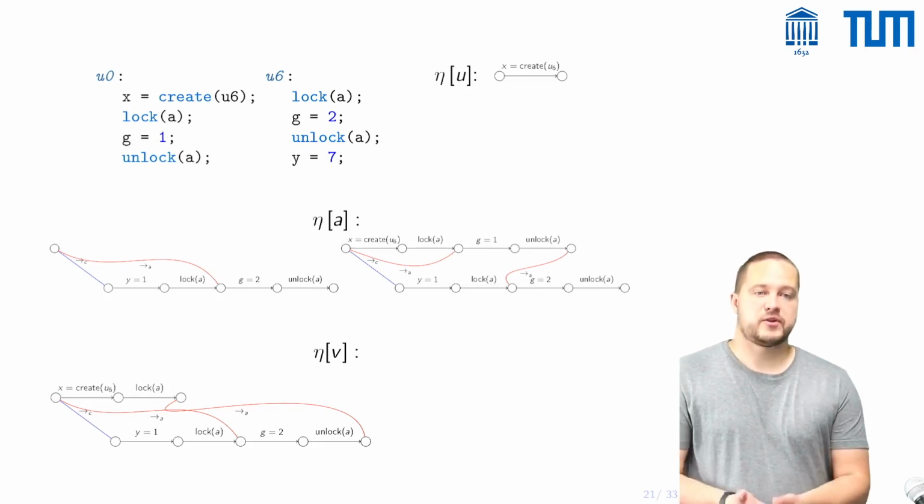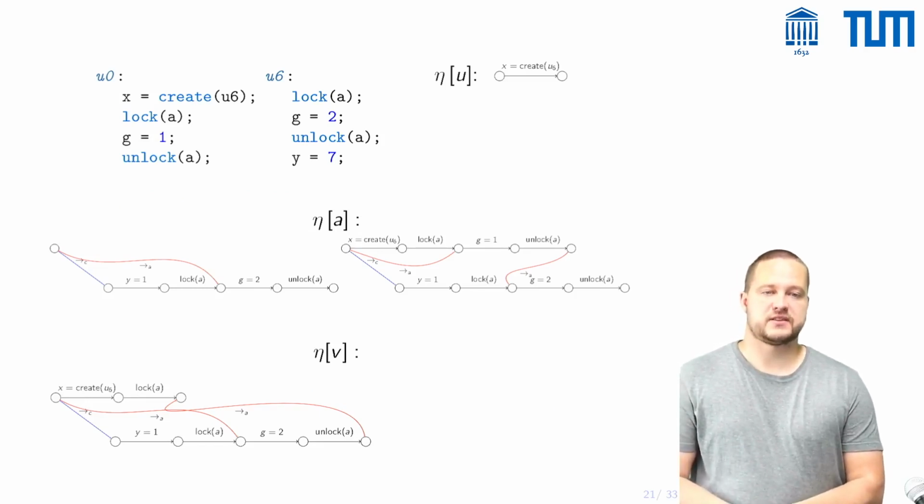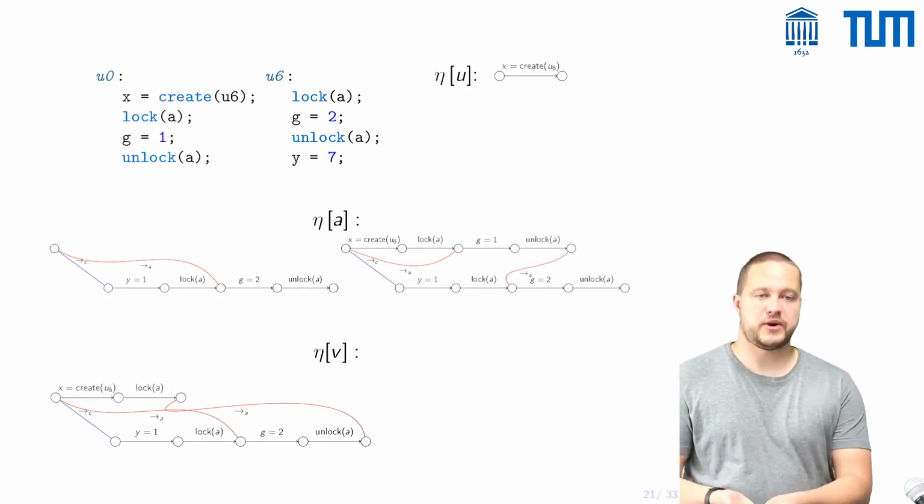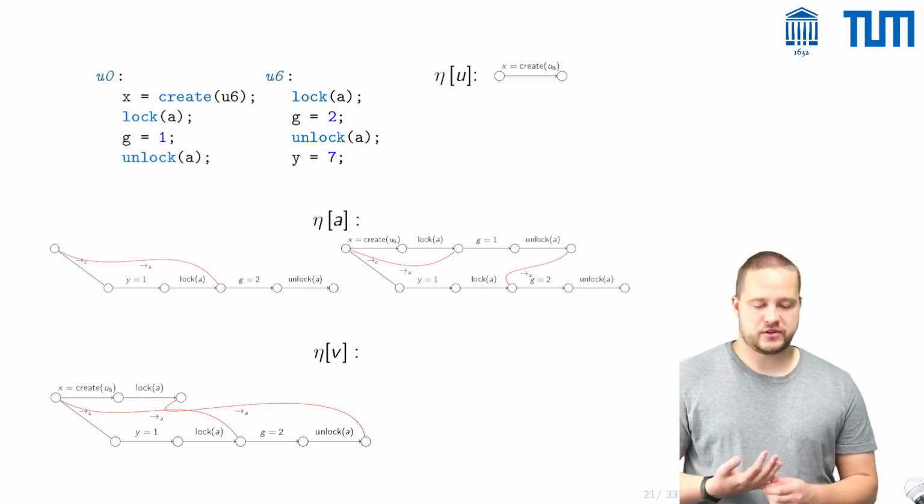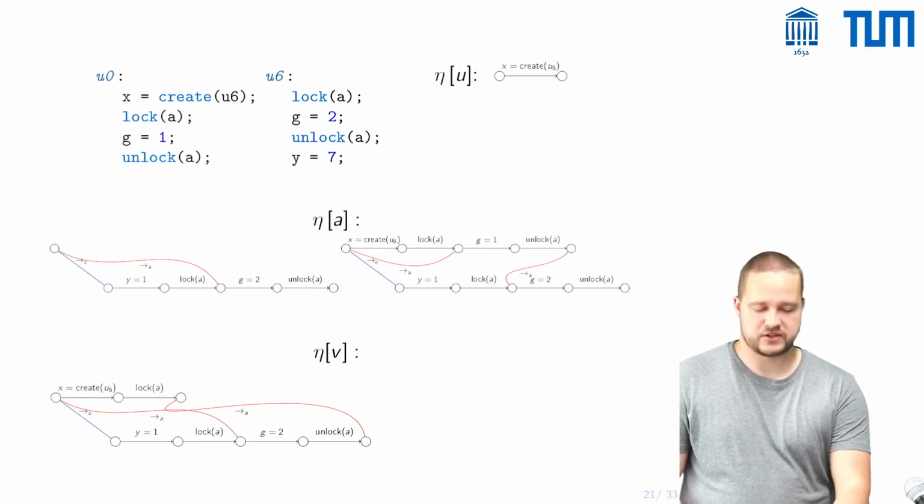However, not all of them are compatible. So for example, the second local trace that appears here, one could not combine them. So it would also not appear in the result here.